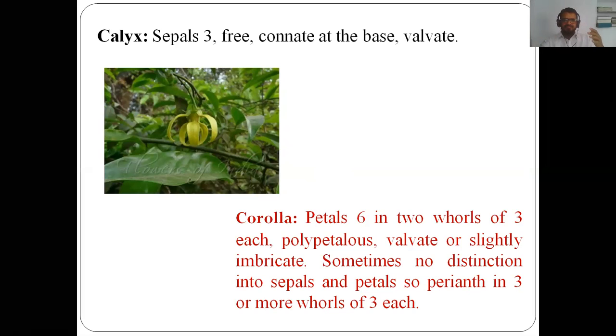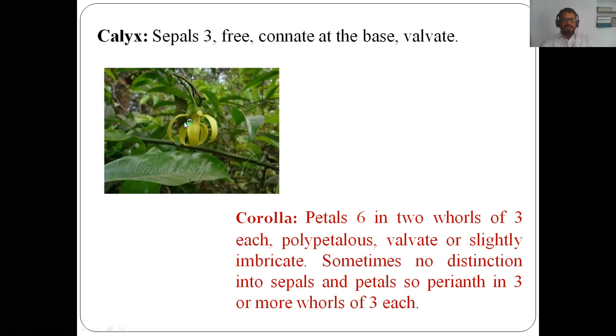This is the example of Artabotrys hexapetalus, green champa. So in this case the number of sepals is 3. They are free, that is polysepalous, but connate or united at the base, that is gamosepalous, and the type of estivation is valvate. Like that, in case of corolla the number of petals is 6, in 2 whorls of 3 each. Here look at this figure.